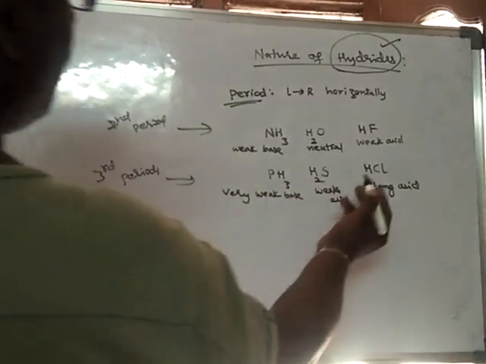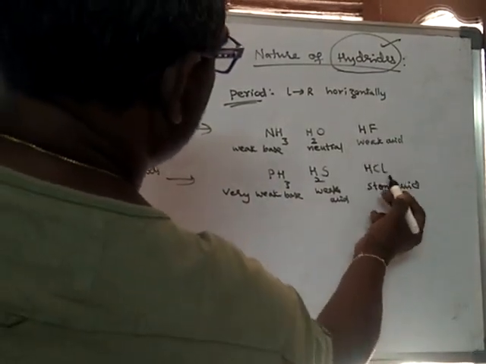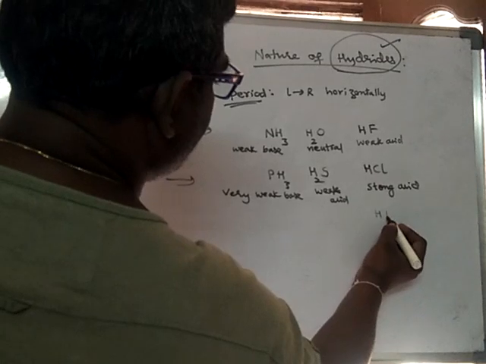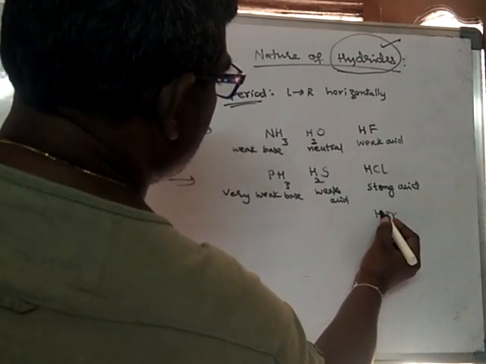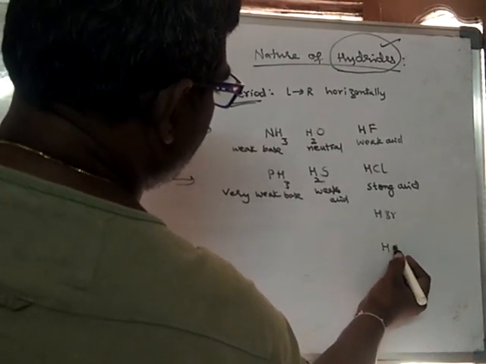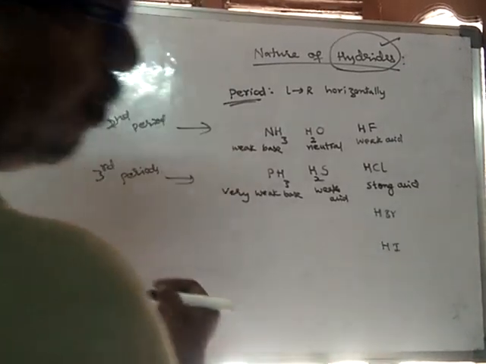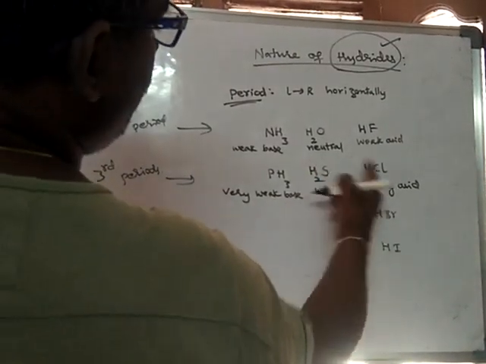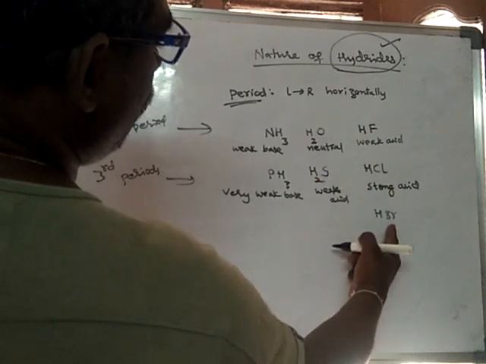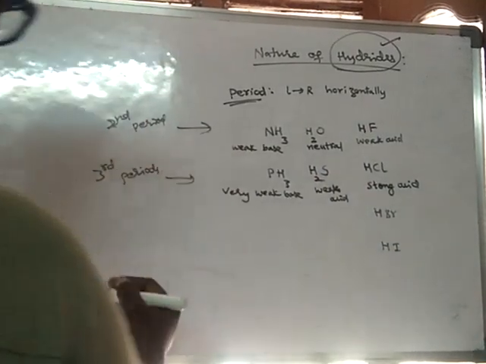If you consider any group, for example fluorine, chlorine, bromine, iodine: hydrofluoric acid, hydrochloric acid, hydrobromic acid, hydroiodic acid.